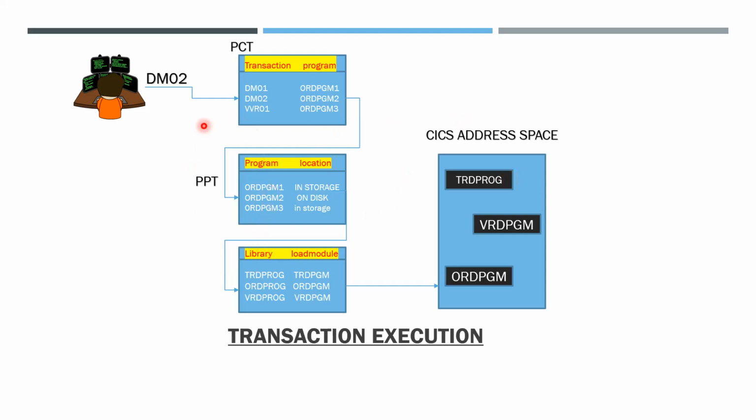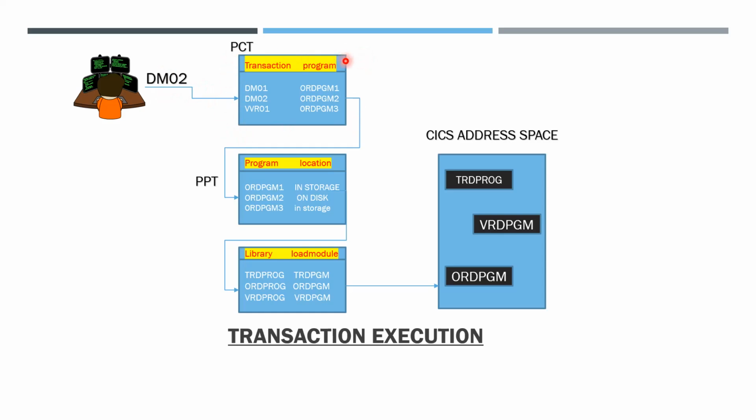In the CICS address space, firstly, the user issued a transaction. The DMO2 transaction is a 4-character ID. As we discussed earlier, a transaction is a 4-character ID, and with a 4-character ID we can identify it as a transaction. When the user issues transaction DMO2, it invokes an application. The user wants to run an application, so he performs a transaction called DMO2. The DMO2 is given to the program control table.